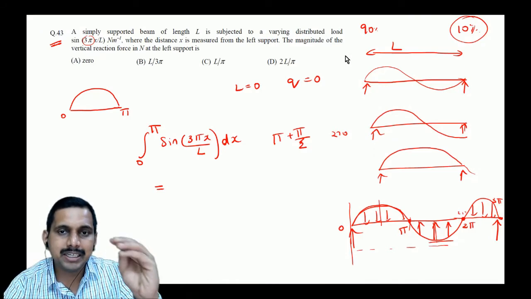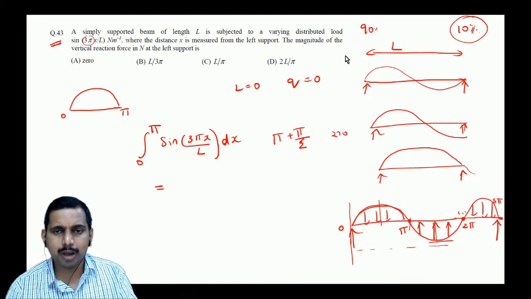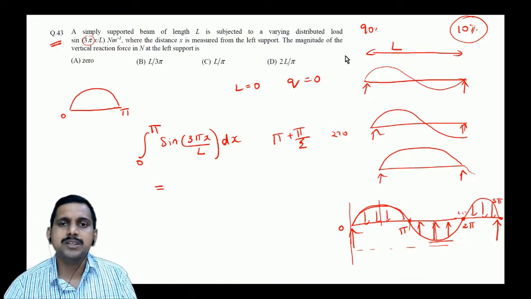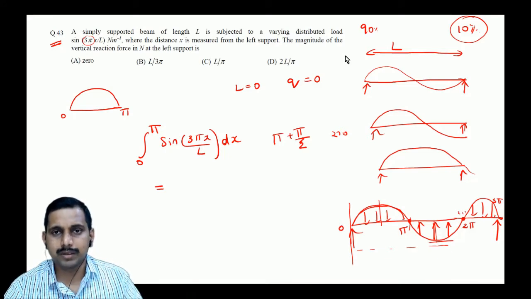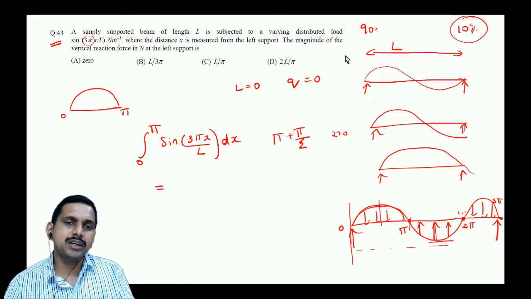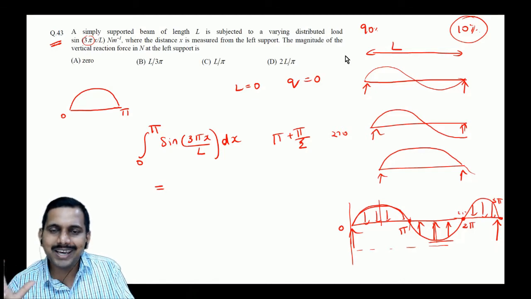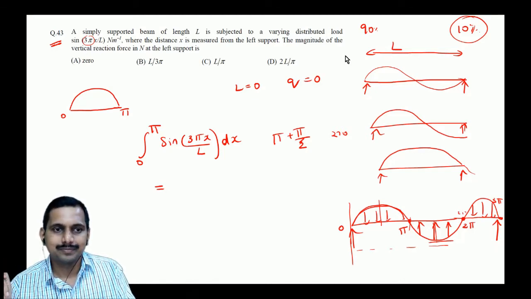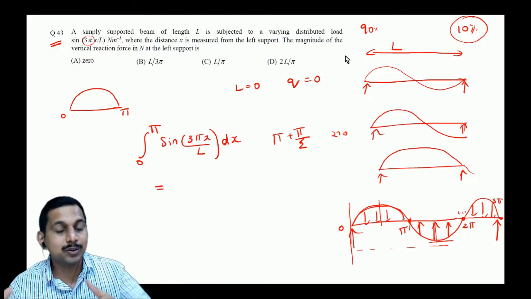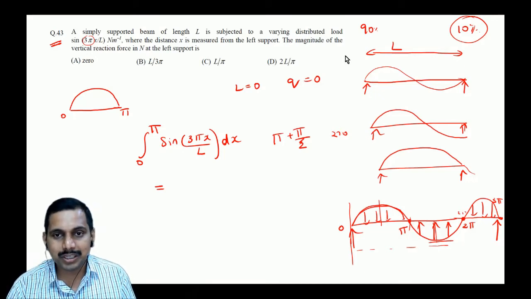In any GATE, there will be at least 10 marks of questions which are tough, which you can never attempt. Even the toppers find around 5 marks difficult to attempt in the stipulated time. Given around 1 hour after the exam, they will get the answer. But in the exam there is a limitation. Just like Sachin Tendulkar when he's batting, people sitting in the crowd will say you could have done this, you could have done that, but the person in that particular situation only knows how well he can do. So we have to talk about realistic things.